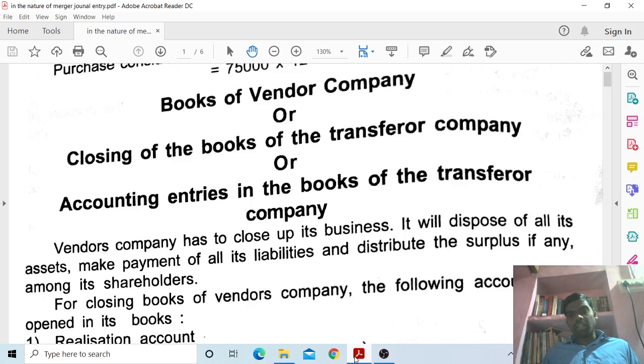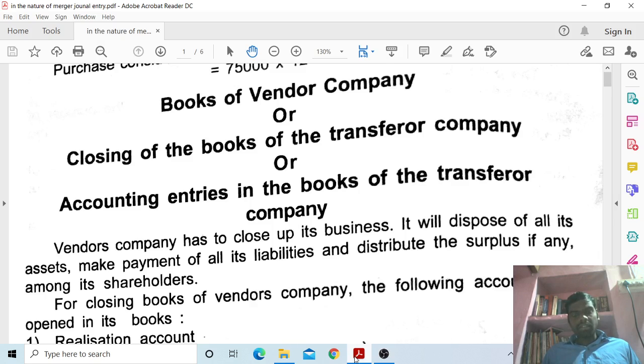While preparing assets and liabilities of an amalgamation, we have to first know about journal entries.